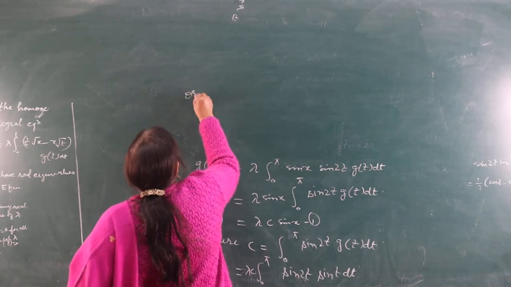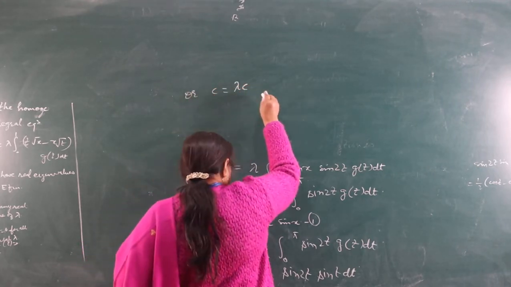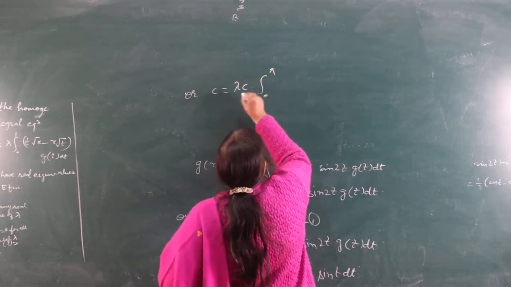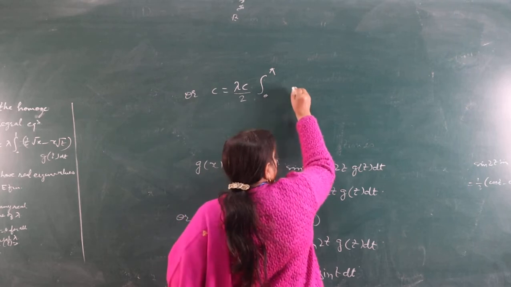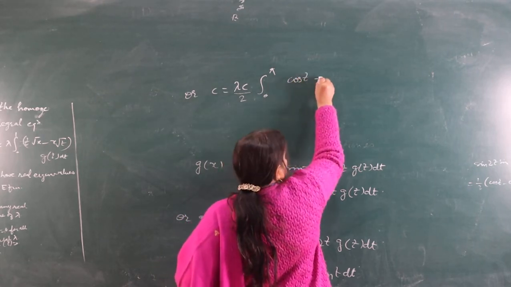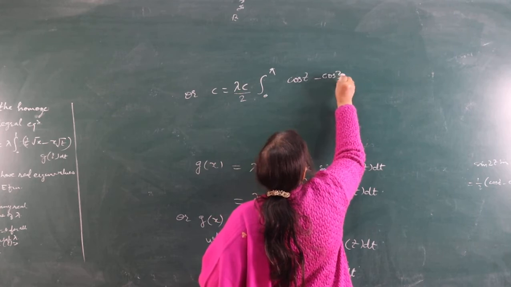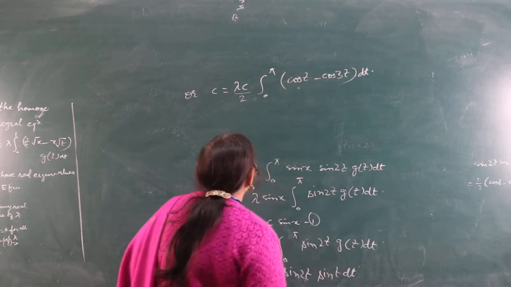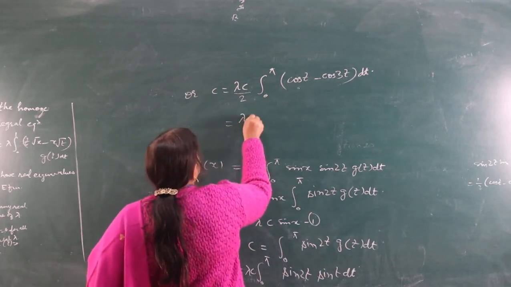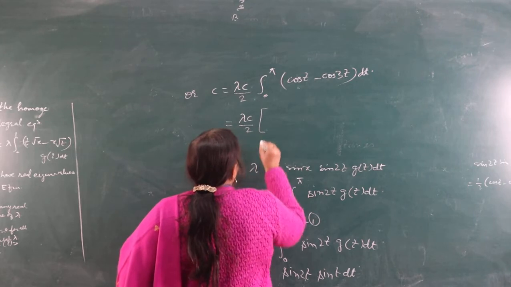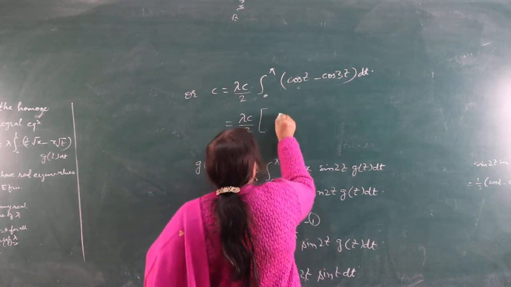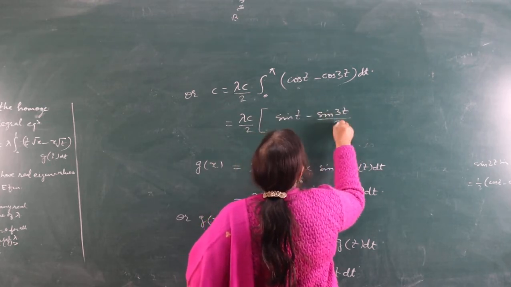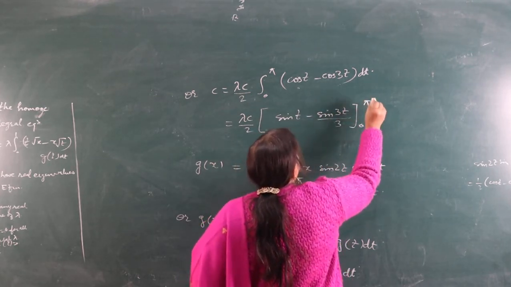Or c = λ c ∫ from 0 to π of 1/2 (cos t − cos 3t) dt. This is equal to λ c/2 [sin t − sin 3t/3] from 0 to π.